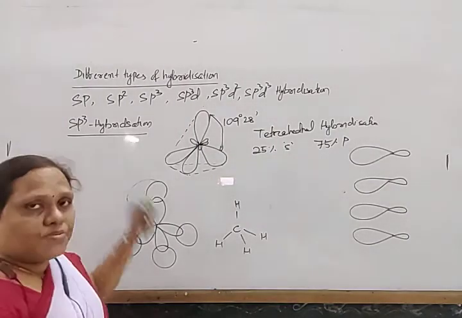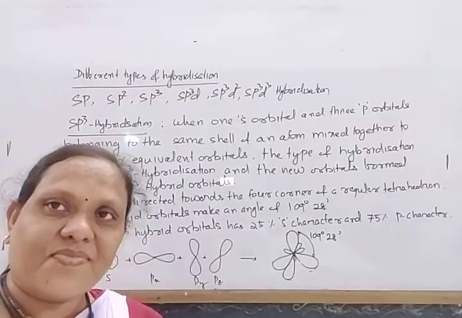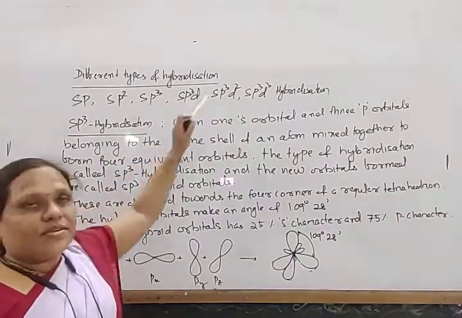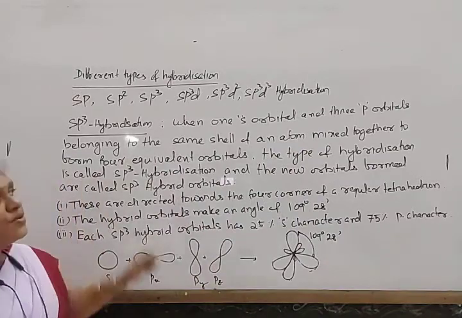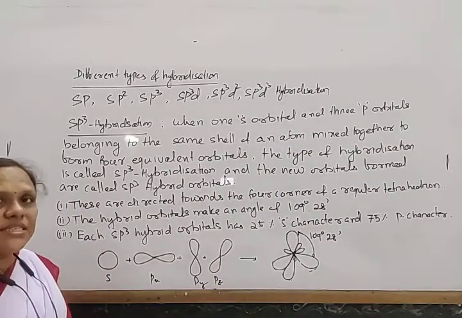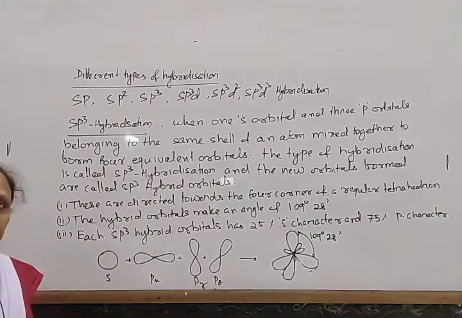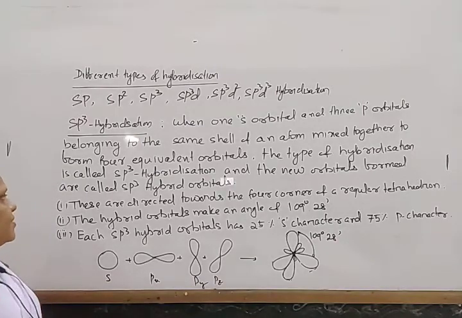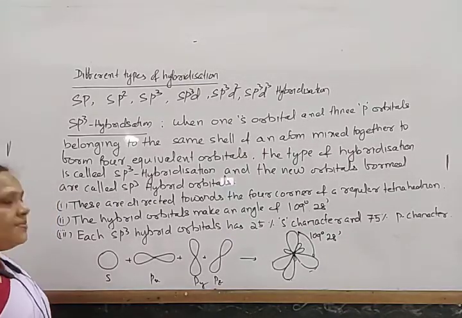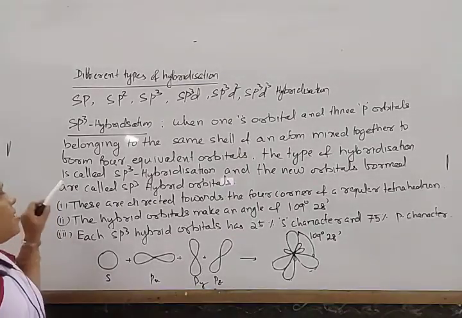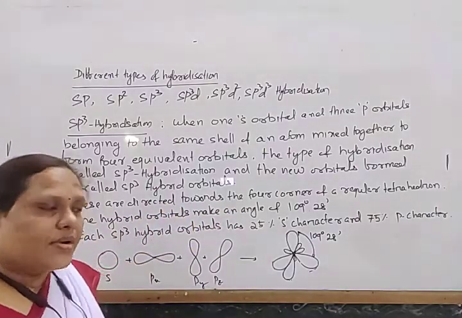So first note down the points, and later we'll discuss some examples. In sp3 hybridization, when one s orbital and 3 p orbitals belonging to the same shell of an atom mix together to form 4 equivalent orbitals, the type of hybridization is called sp3 hybridization, and the hybrid orbitals are called sp3 hybrid orbitals. The characteristics: these are directed towards the 4 corners of a regular tetrahedron.